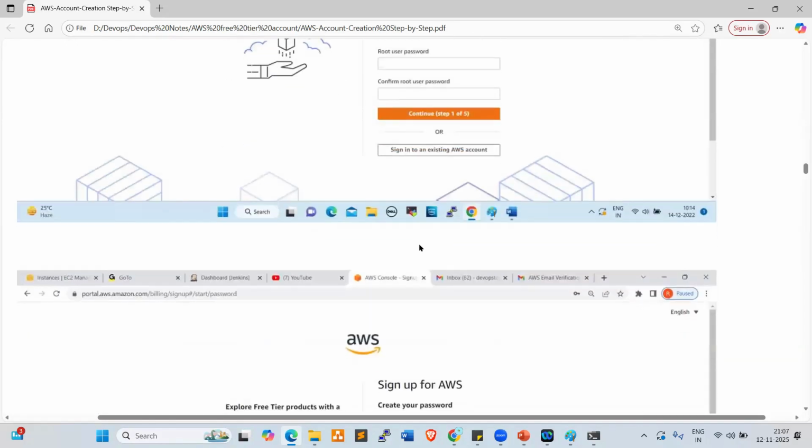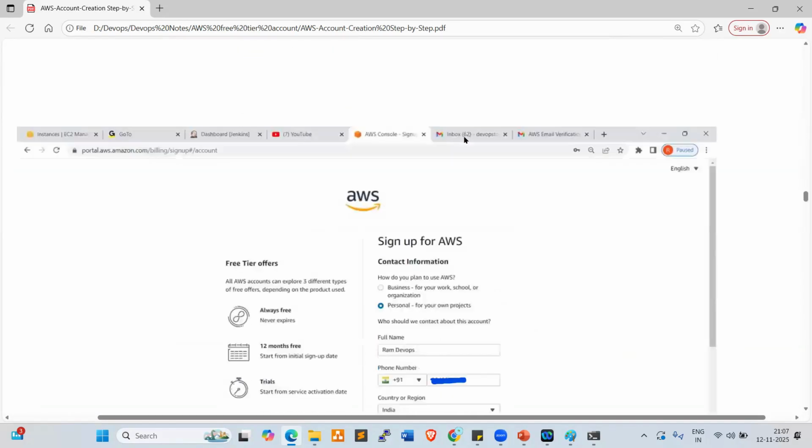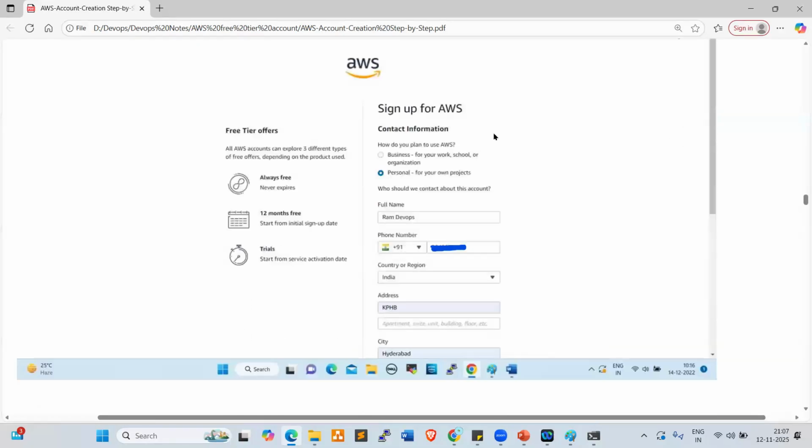After that, look at this. Once you provide your password, it will ask you to provide your full information, full name, everything. Here, look at this. How do you plan to use AWS? Business or personal? Make sure everyone selects personal only. Don't select business. If you select business, it will ask you to provide the business information. That is why we always need to select personal, right?